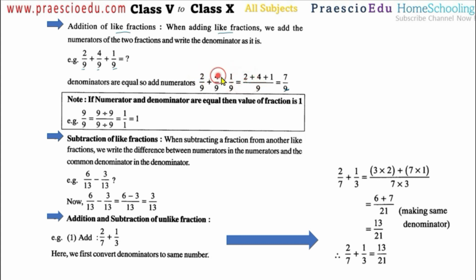So 4 plus 9, 2 plus 4 plus 1, like this. So 2 plus 4 is 6, plus 1 is 7. So 7 by 9, like this. This is very simple.